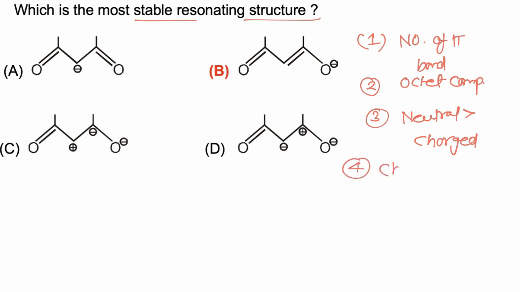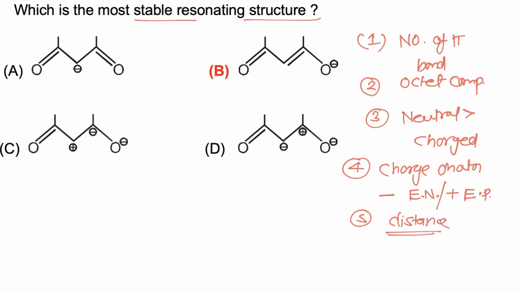Then we compare charge on atom. Negative charge is always stable on a more electronegative atom and positive charge on an electropositive or less electronegative atom. At last we have to compare the distance between charges. Opposite charges must be present at minimum distance and the same charges must be present at maximum distance.